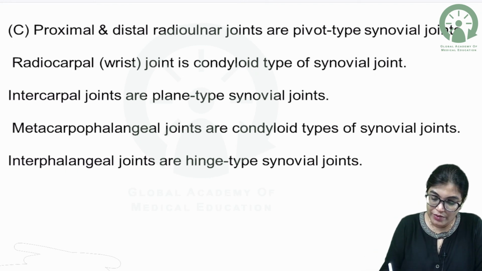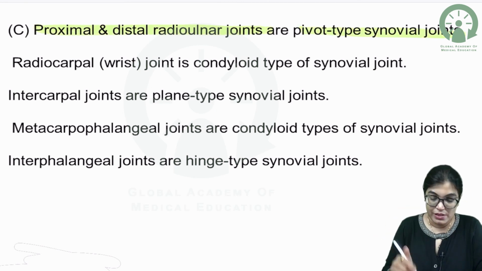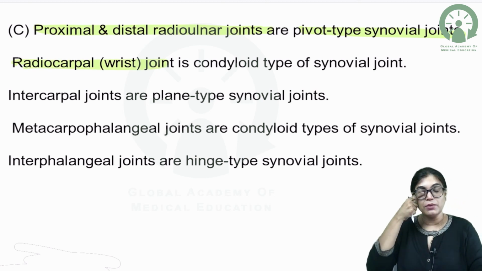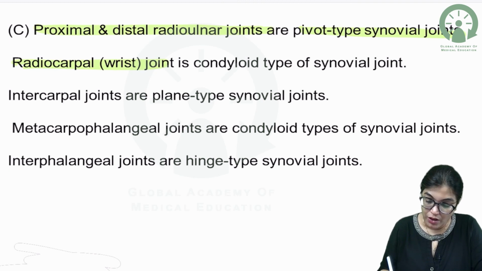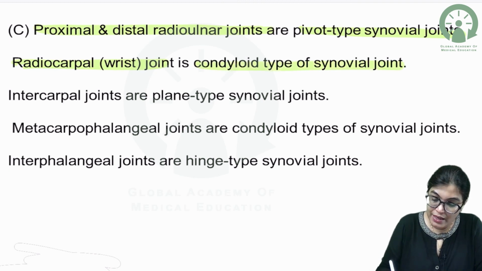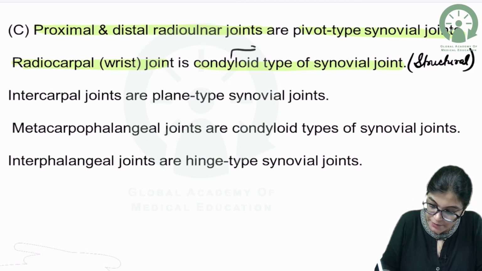So those who want to revise, they can revise it. Proximal and distal radioulnar joints are an example of pivot variety of synovial joint. Radiocarpal joint, when I use the word radiocarpal joint, it means wrist joint, and it is an example of condyloid variety. Condyloid variety is an example of structural classification, but if I talk about functional, it is ellipsoid variety of synovial joint.